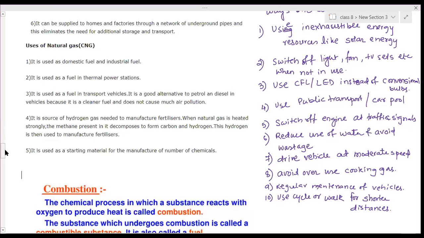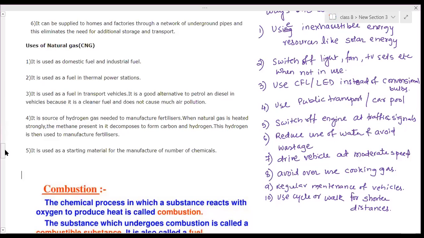Okay, so for all these purposes, how are we using the fossil fuel? By burning it. We burn it and it produces heat energy. That heat energy is used for all these purposes. Petrol is burnt and it produces heat energy, which is used in vehicles to move the wheels. Jet fuels also are burned, a large amount of heat energy is produced, and on that heat energy the jet works.